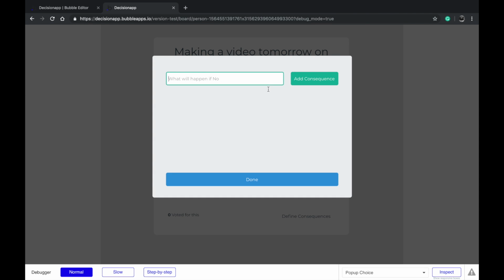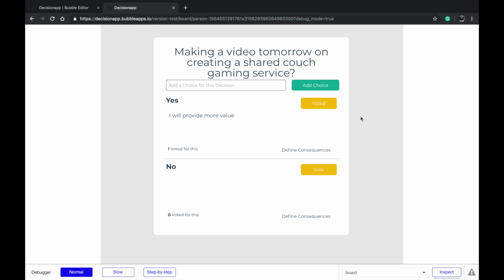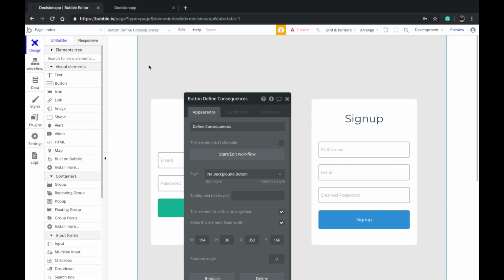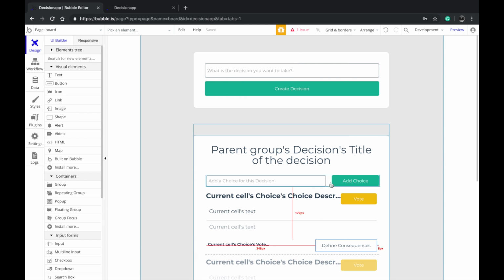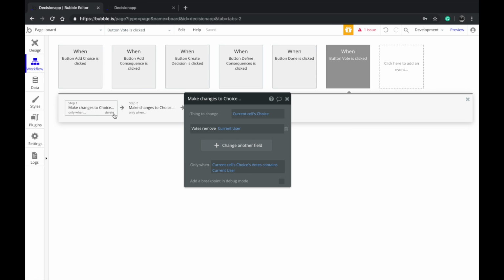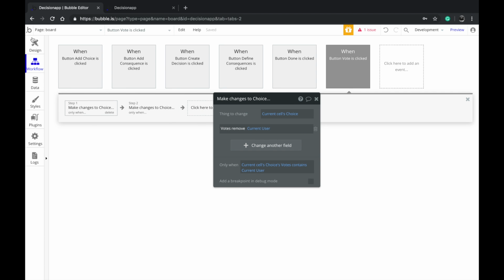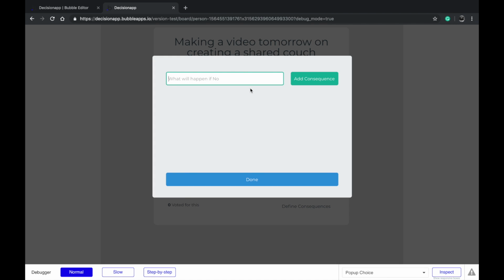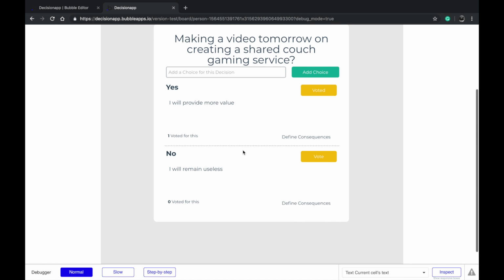Define consequences. By the way, you can see here, if I refresh this page, I voted for this, but I can't remove that. Okay, let's go back here. You can do something like this. Make changes to a thing. I'm not sure why that's doing it, but okay. Let's add a consequence to this: no, I will remain useless. Okay, so that's going to be one of the consequences. So, which do I want to vote?